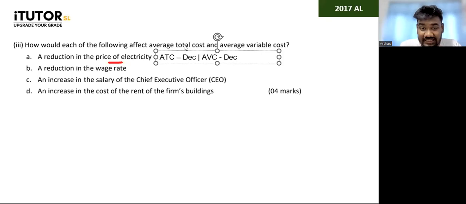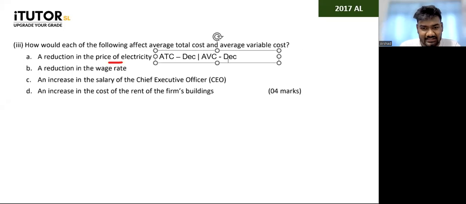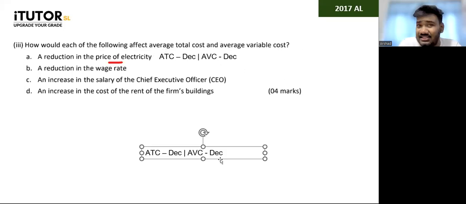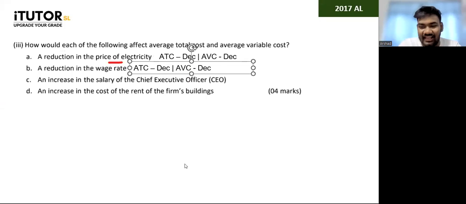Okay, let's look at the next one. Next one is a reduction in the wage rate. What do you all think? A reduction in the wages. Wages are also a variable cost. So given that the wage rate falls, average total cost will decrease. Average variable cost will also decrease. Answers 1 and 2 are both the same, right? Both are variable costs. Given that it falls, it falls. Then question number C.